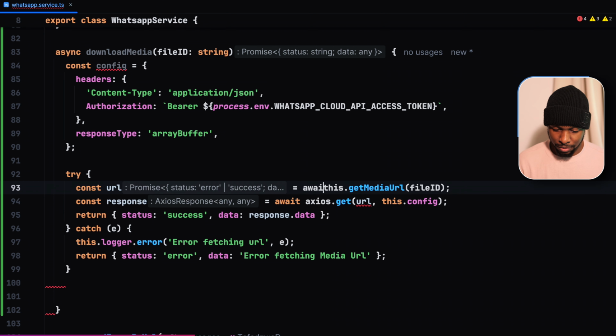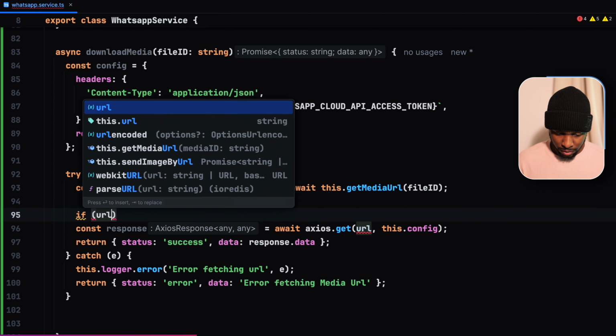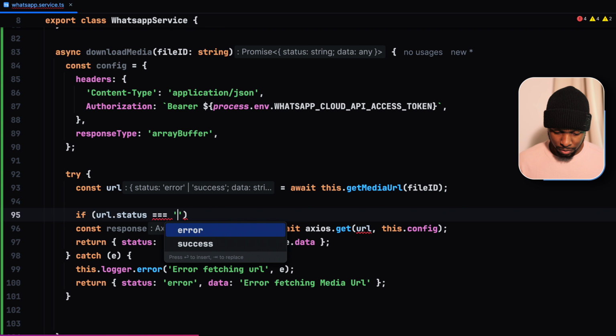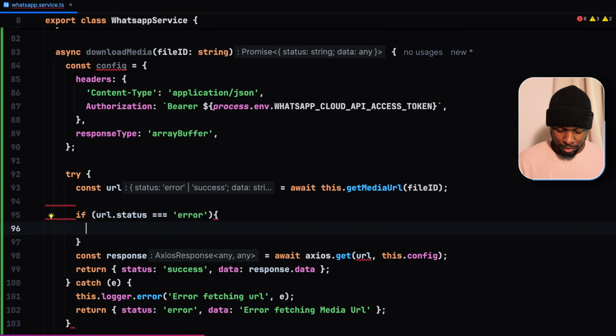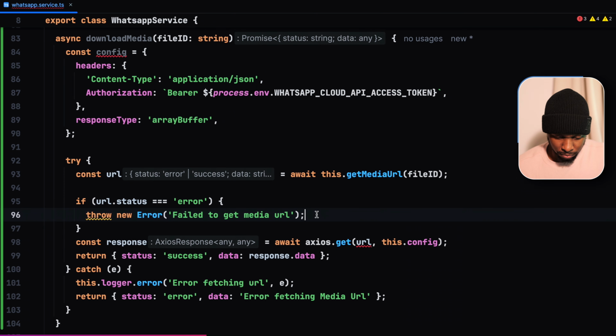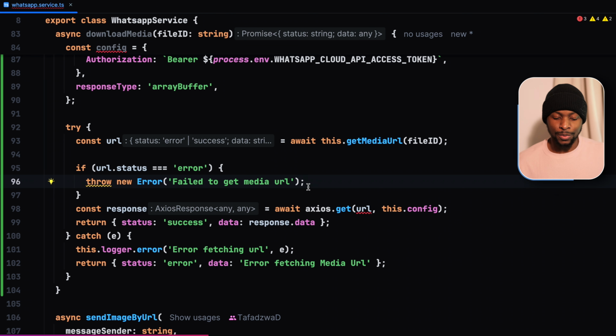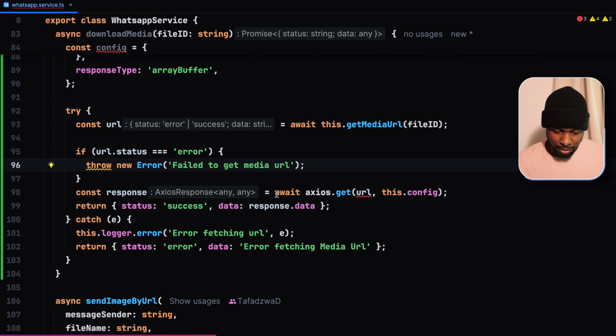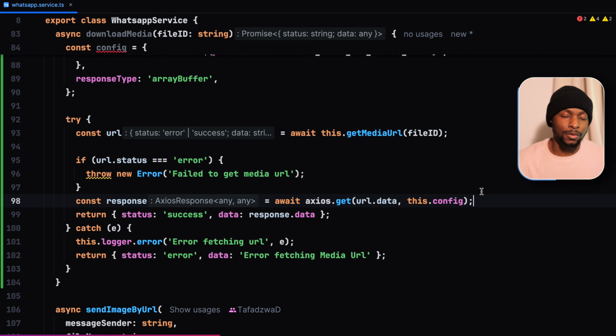Since it's a promise, we use await, and if our URL status is equal to, autocompletion again, since we specified the return type. If it's an error, we want to throw, and then this error is going to be caught by the catch block, therefore failing gracefully, because without getting the media URL, we won't be able to download the file. After fetching the URL, we then use url.data, which contains the URL from which we can download the file.